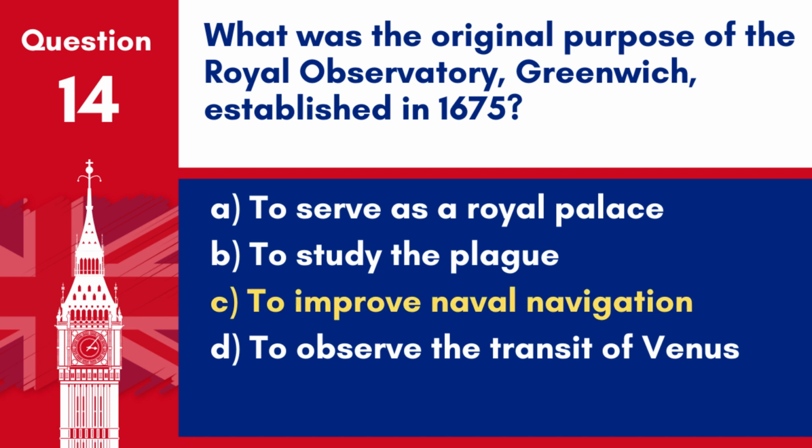Answer: C. To improve naval navigation. The Royal Observatory was established to improve naval navigation by providing accurate measurements of the positions of stars and the movement of the Earth.